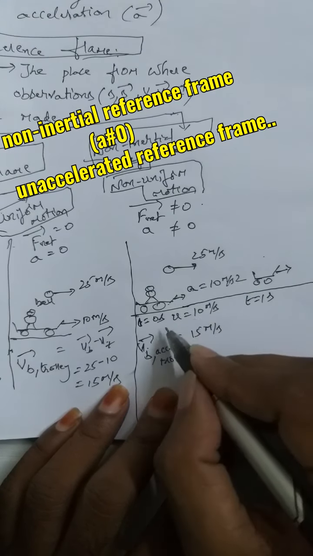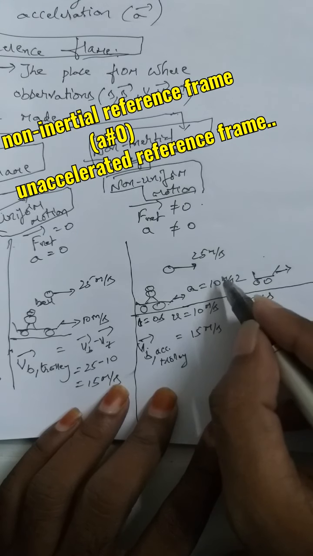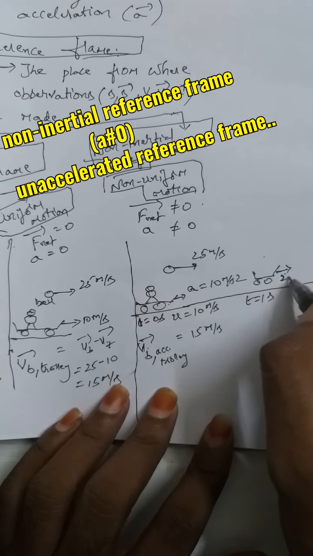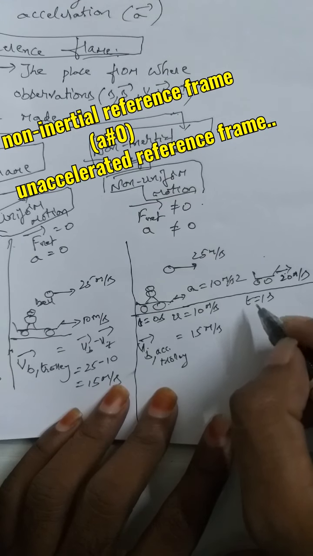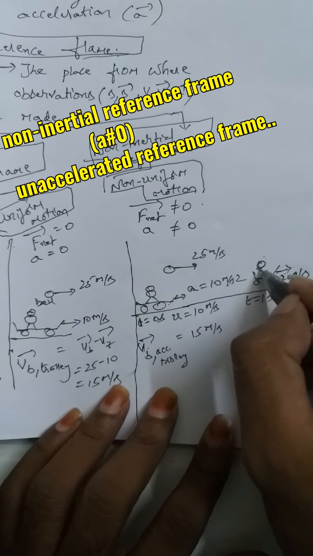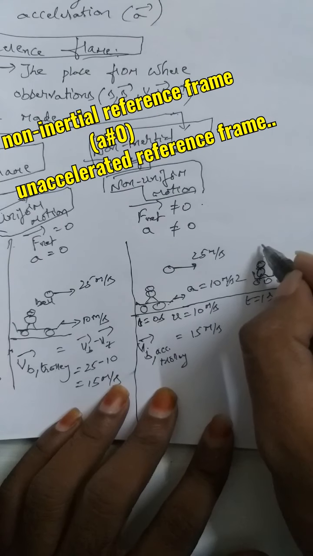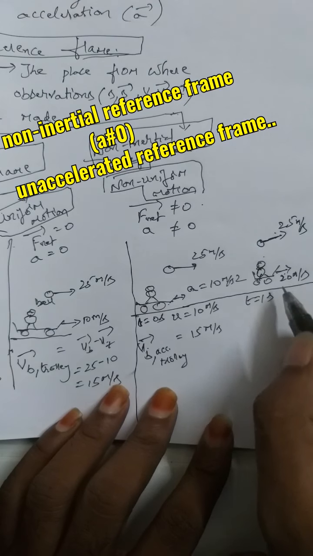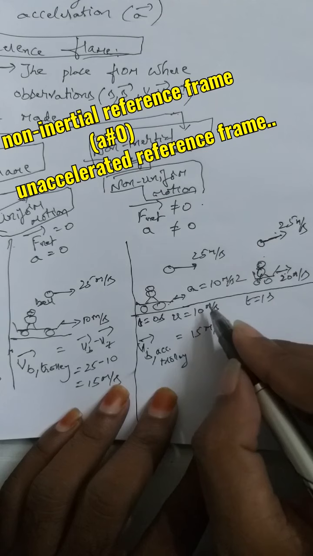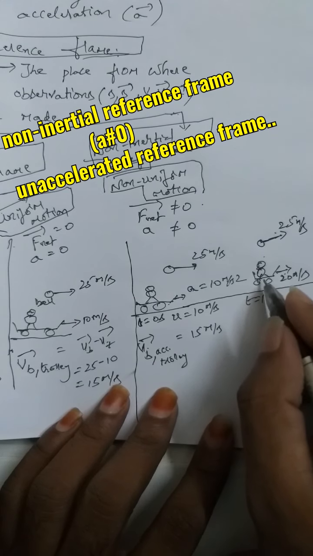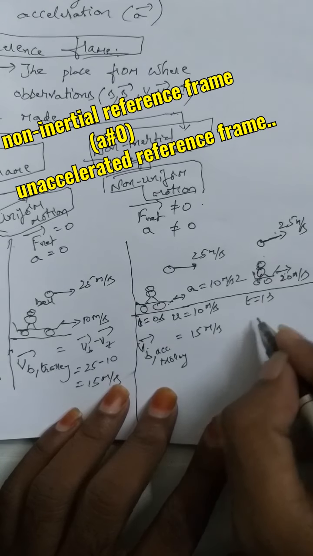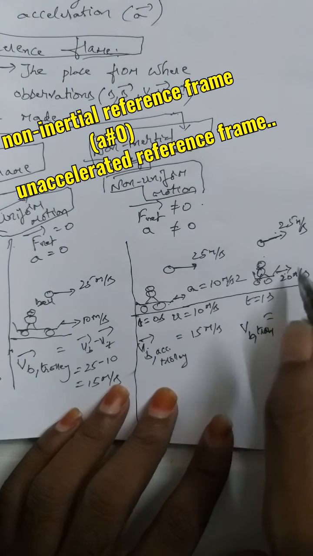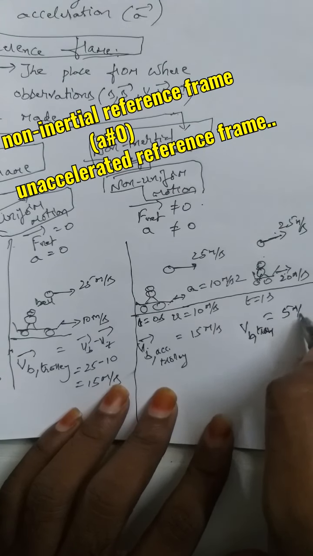In the first second it is having 10 meter per second, at 0 seconds. After 1 second it is having constant acceleration 10 meter per second square, means by the next second it increases its velocity by 10. That is, by the next second its velocity increases to 20 meter per second. And again the boy was there in the trolley, the same boy, and this boy is observing this ball which is moving with a constant velocity 25 meter per second. So now for this boy, when the trolley is accelerating, in the next second, for the same boy who is in the same trolley, in this second, the velocity of the ball with respect to this trolley comes out to be now 25 minus 20 is plus 5 meter per second you will get.